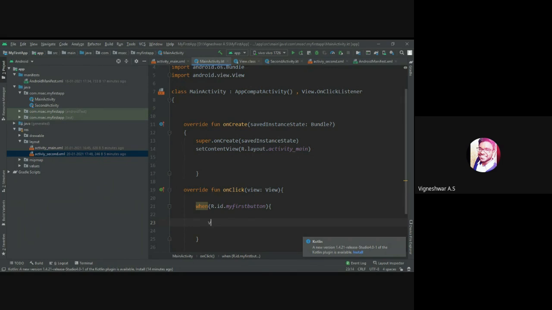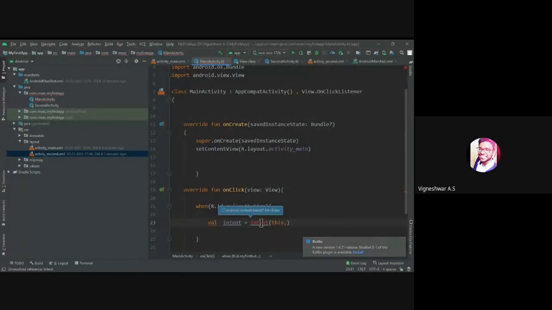So I'm creating an intent. val intent is equal to Intent. Here you can see android.content. When I hover over that Intent, it shows a red error. So it holds some error.